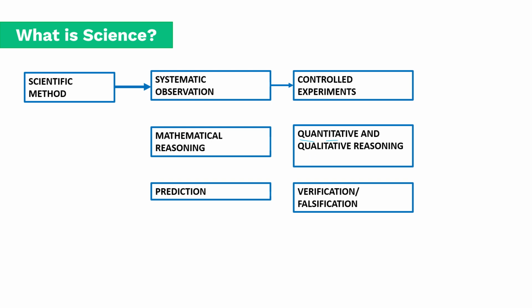Whereas qualitative means you look at a specific data set and you come up with certain ideas and present them to be more reasonable, which involves mathematical reasoning. So that's where mathematics is always there in both kinds of reasoning. You need to apply mathematics, then you can predict whether what you did was false or true. So verification can be done and falsification also can be done. This is how you apply the scientific method.